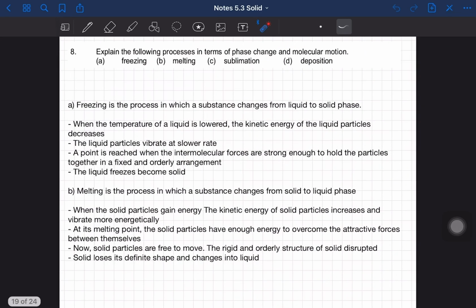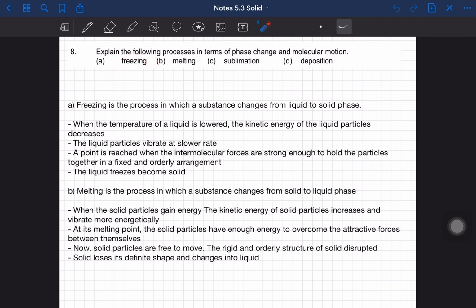Okay, next we are going to look into question number 8. Okay, so question number 8 asks us to explain the following process in terms of phase change and molecular motion. Okay, here, kita kat sini. Okay, dia suruh kita explain kan. So freezing, melting, sublimation and deposition. So kita explain untuk freezing dulu.